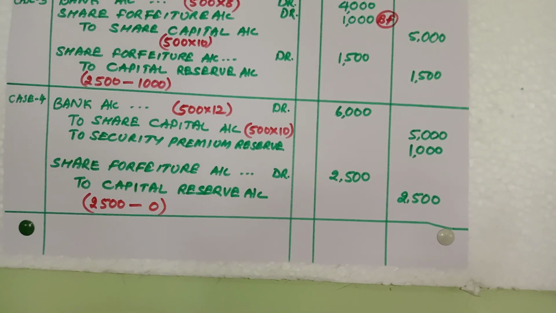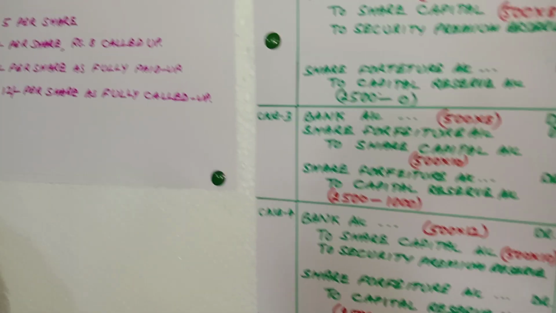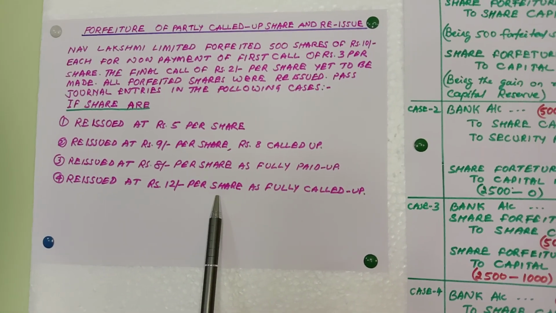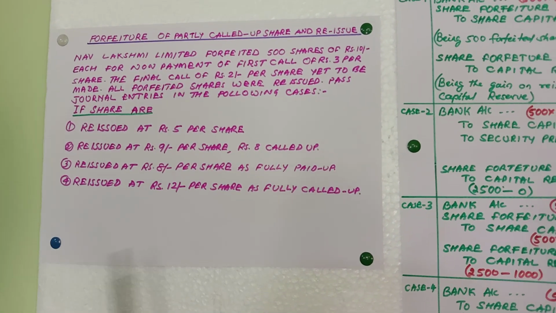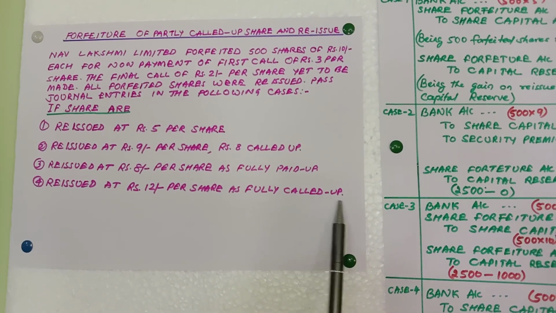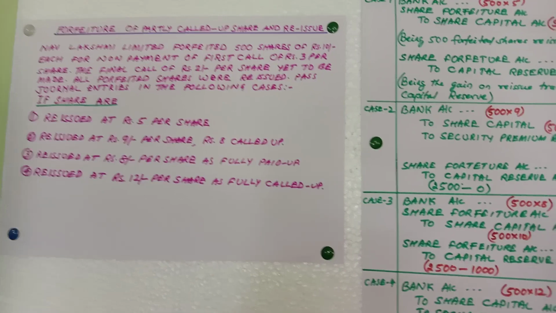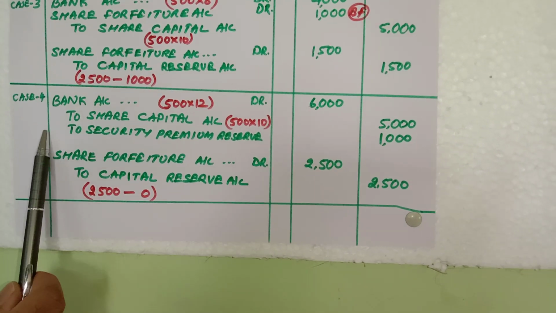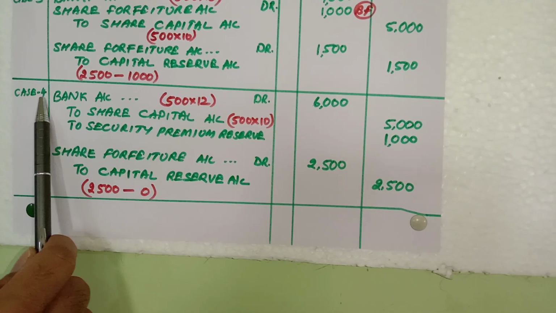Now coming to the fourth case, reissue at rupees 12 per share as fully called up. Fully called up means the company called up the full 10 rupees as the price of the share. Now here again the previous entry will be the same, but this entry will change.